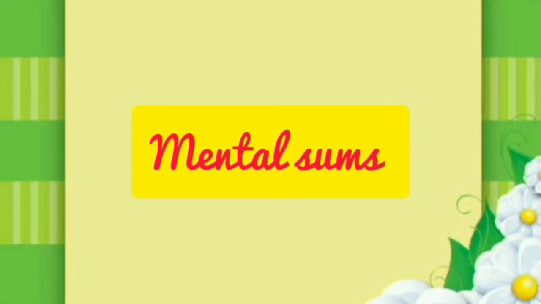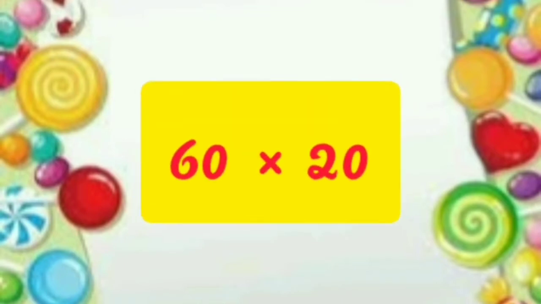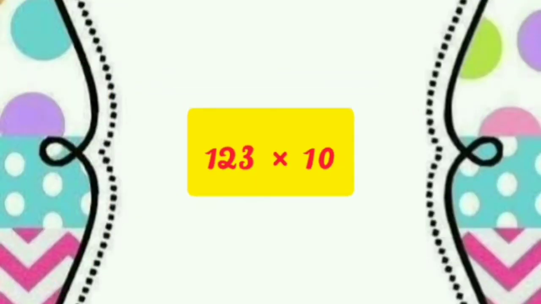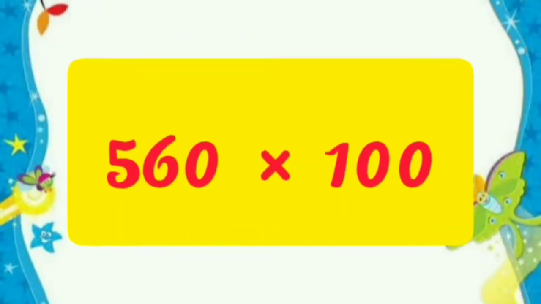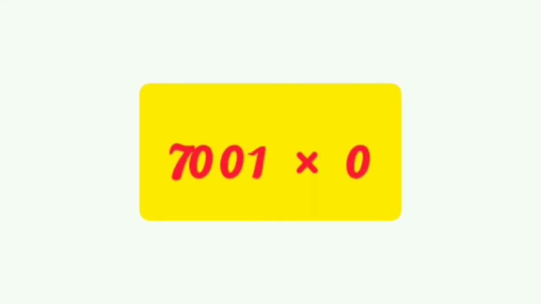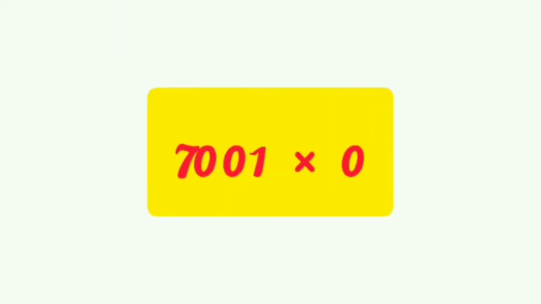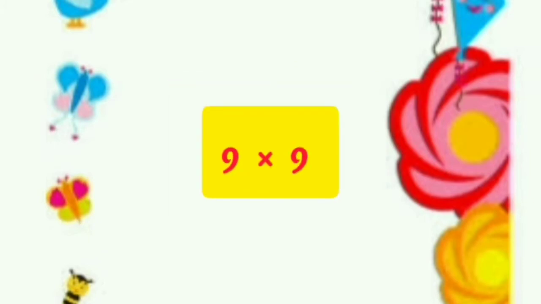Students, all of you start writing the mental sums. The first one, 60 into 20. The second one, 123 into 10. The third one, 560 into 100. The fourth sum, 7001 into 0. And the last sum, 9 into 9, 9 nines are.